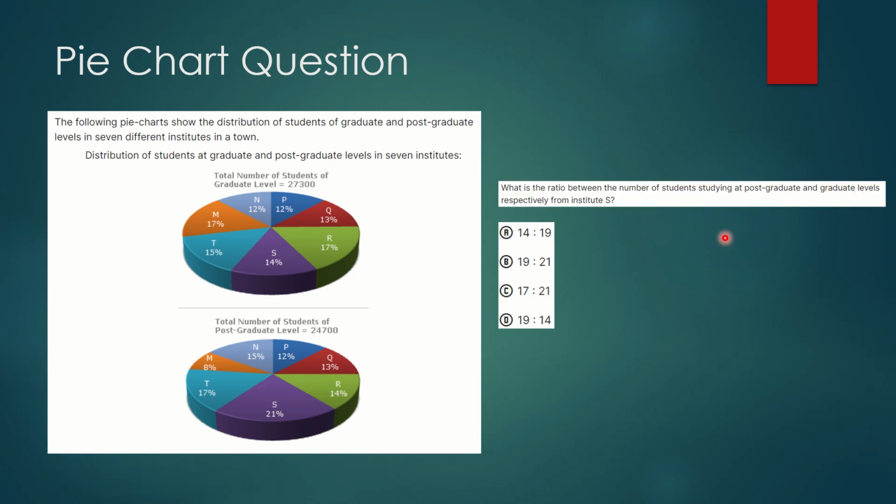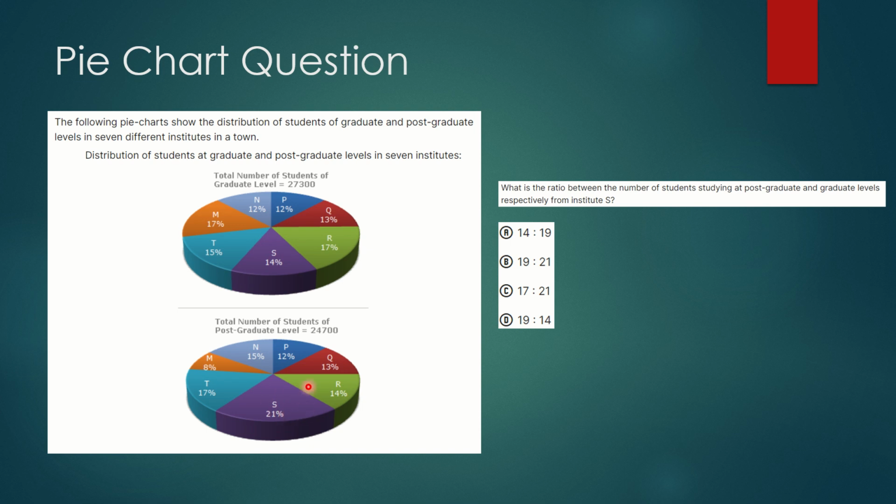Now moving to the next question. What is the ratio between the number of students studying at postgraduate and graduate levels respectively from Institution S? So basically here it is not asking us the sum, but the ratio between the number of students studying at postgraduate level and graduate level from Institute S. Here we have to focus on Institute S, firstly at the postgraduate level for the numerator.